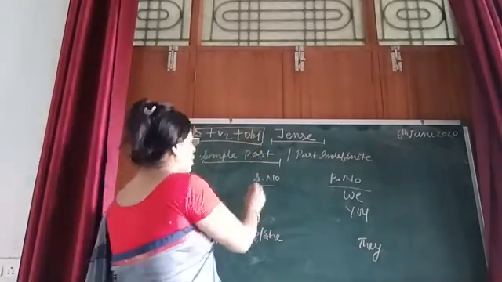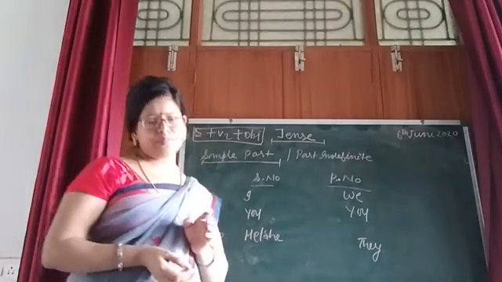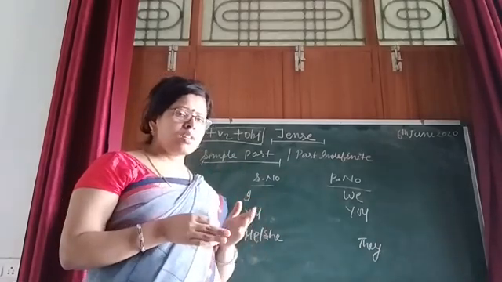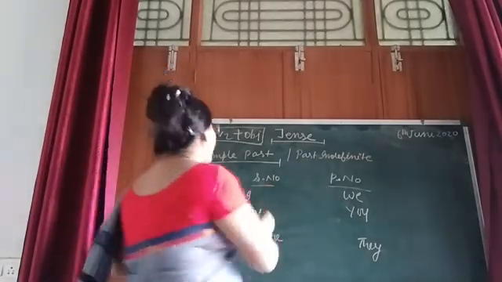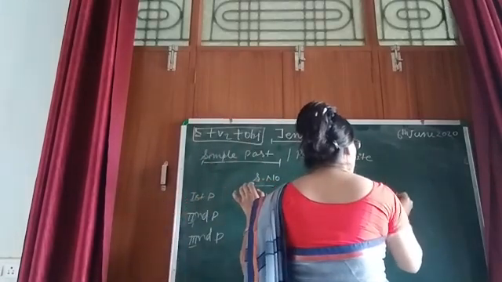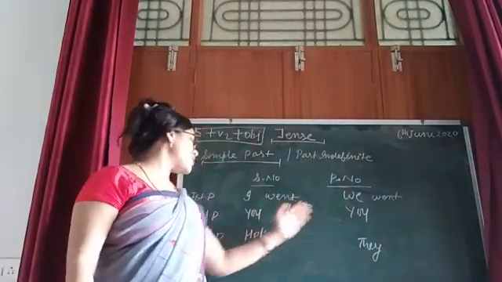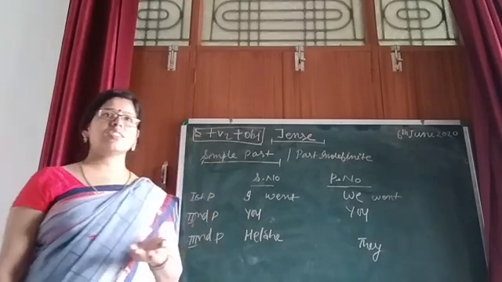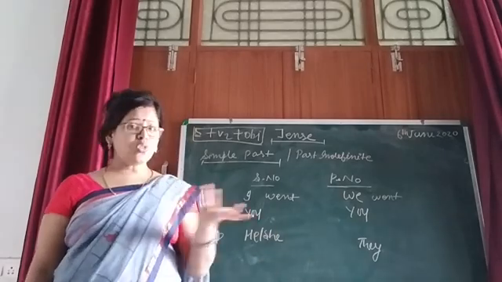Here I will write only the second form of the main verb. Suppose that I want to take a verb go. And what is the second form of go? Go, went, gone. So what is the second form? Went. So I will write went everywhere. I went, we went, you went, she went, they went, he went, and Astha went. Aradhya went, you went.